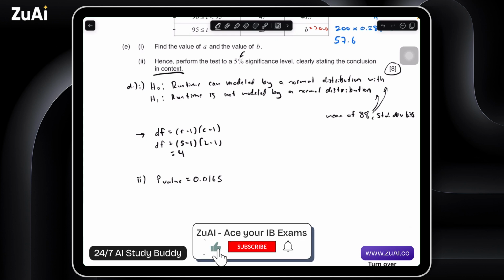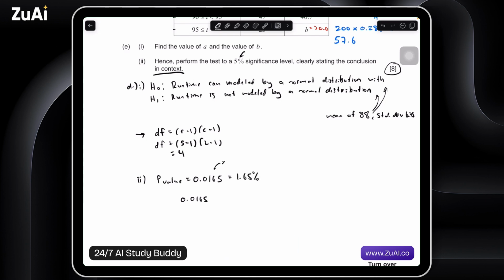So what we can write is 0.0165, or what this is also equivalent to is 1.65%, multiplying this by 100 to just make it a percentage. And we can say that this is less than 0.05, this 5% above, or we can write this out. Either way should be okay. And our p-value is equal to 1.65. It's less than the significance level.